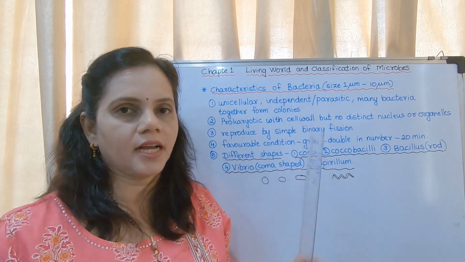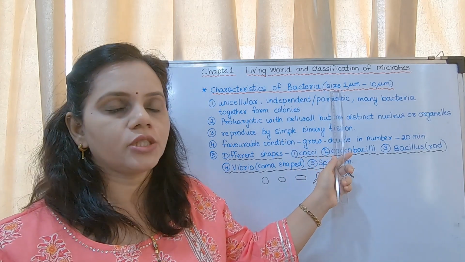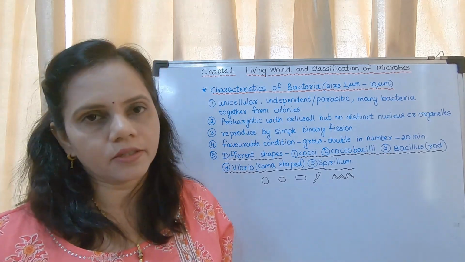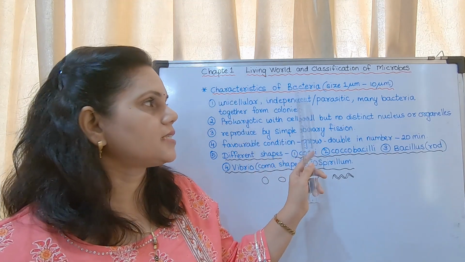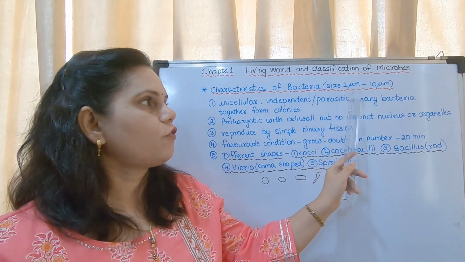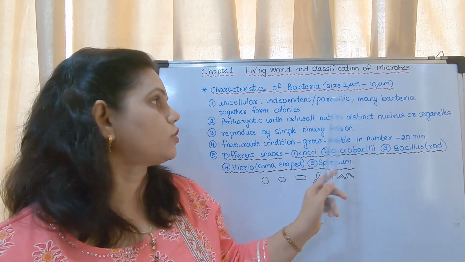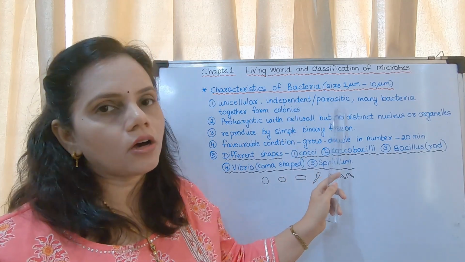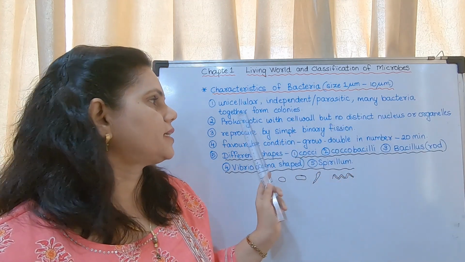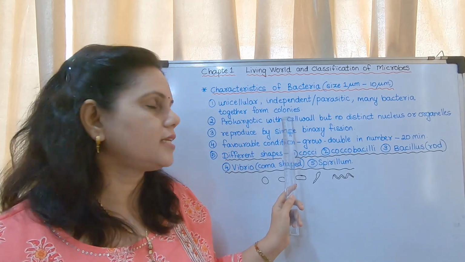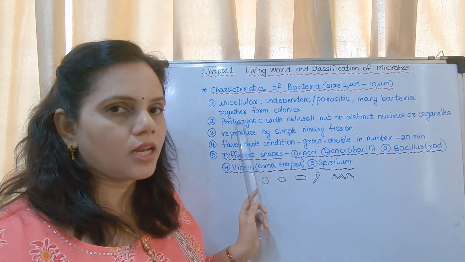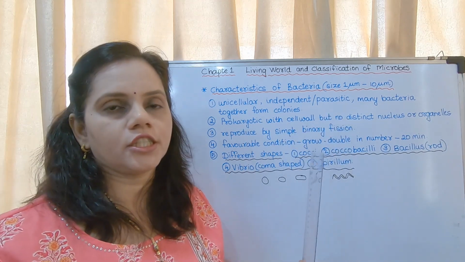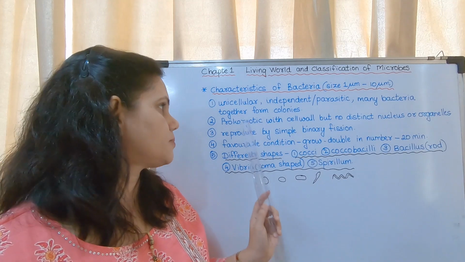Characteristics of bacteria. What is their size? It ranges from 1 micrometer to 10 micrometer. This is a fill in the blank. They are unicellular, they are independent or parasitic. Many bacteria together form colonies. They all are prokaryotic, with a cell wall but no distinct nucleus or organelles.